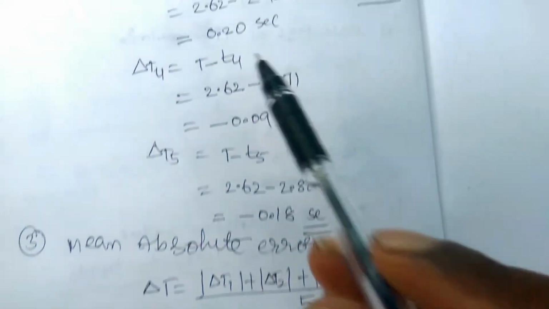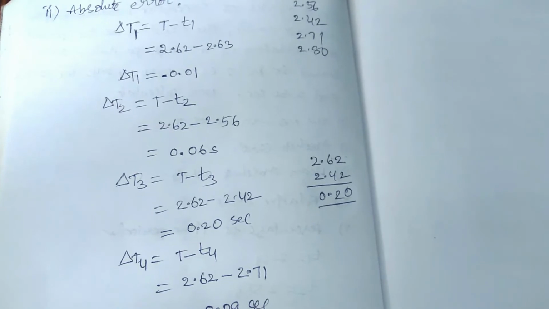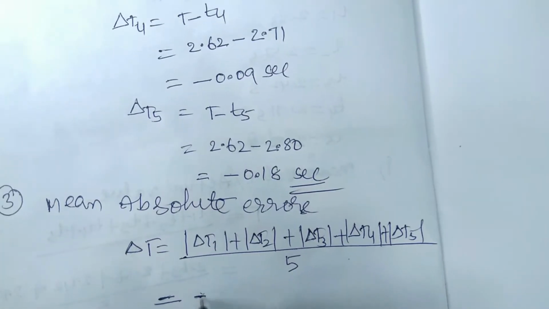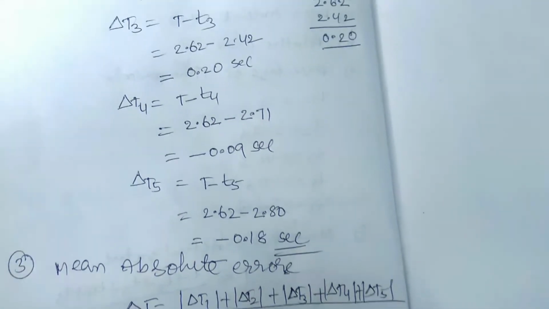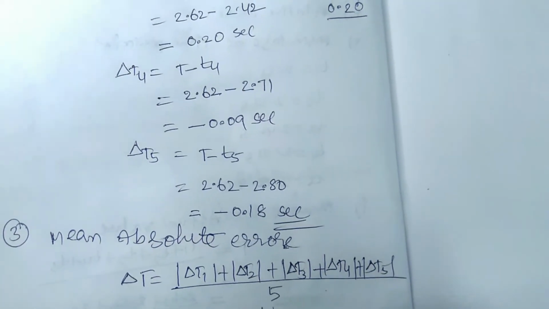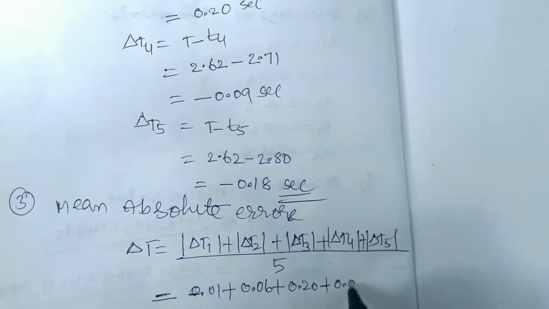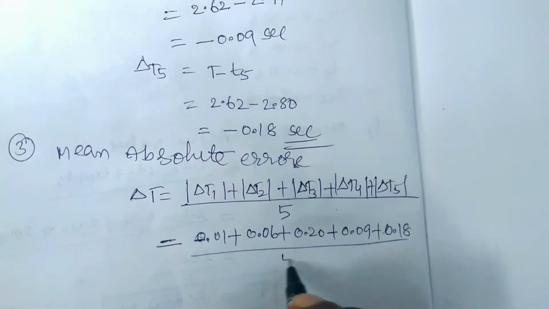So we can substitute all those delta t1, t2, t3, t4 values here. Delta t1 is 0.01. Minus should be calculated as plus. So 0.01 plus the second one 0.06 plus the third one 0.20 plus 0.09 plus 0.18, by 5.